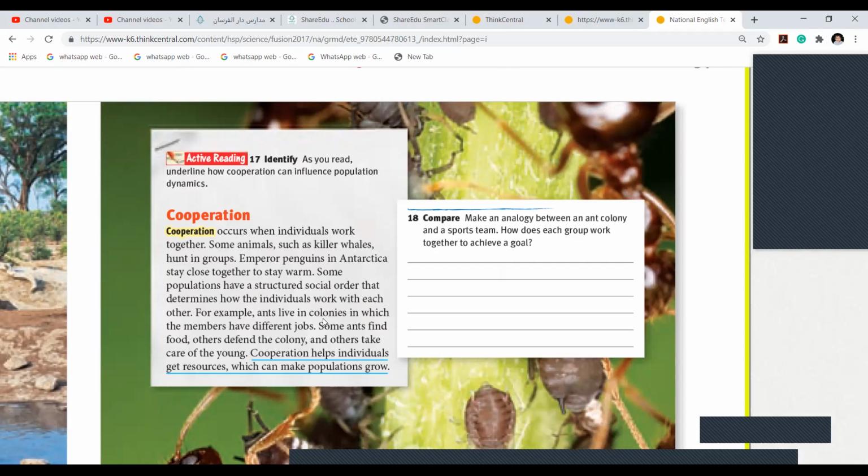A group of ants will go and find food. The other group will keep their area safe. They will try not to let other animals come there. And finally, the other group will take care of the smaller ants. Subhanallah. See how they do it. And we human beings are fighting nowadays. Anyways, it helps individuals get resources, which can make a population.